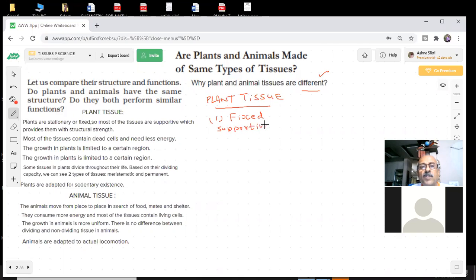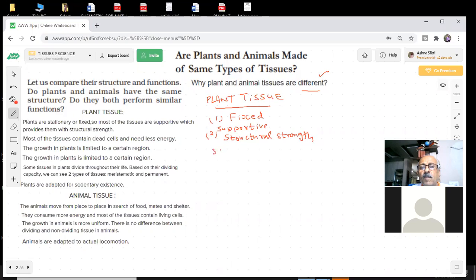In order for the plant to be stable, what is required? The tissues are stable and they provide strength, structural strength. You know, if a tree is not stable, it will fall down, it will break. Structural strength should be there. So they are fixed. Structural strength is required, and most of the tissues contain dead cells and need less energy.